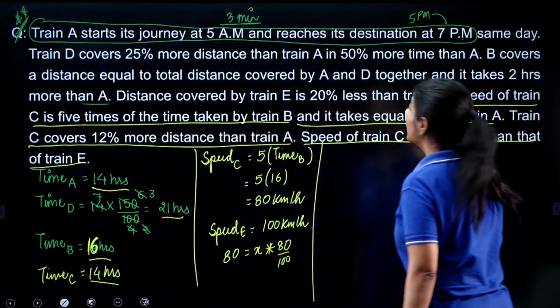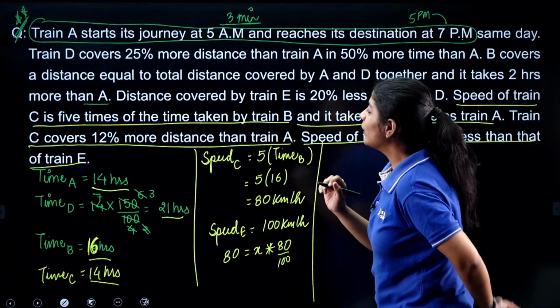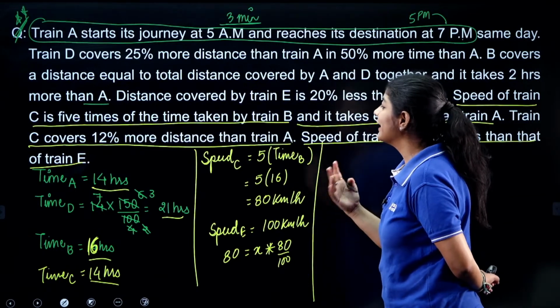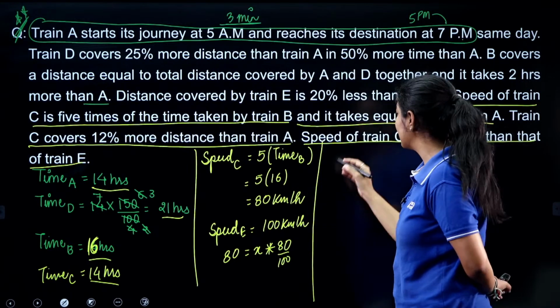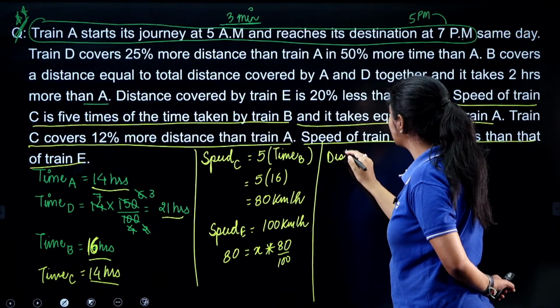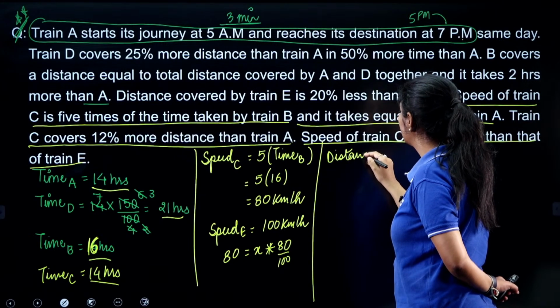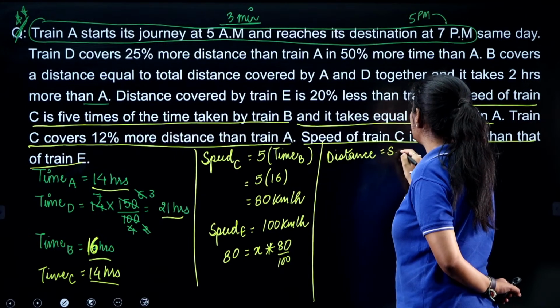Okay, next. Train C covers 12% more distance than train A. So first what we have to do, we have to calculate the distance covered by train C. So distance is nothing but speed into time.